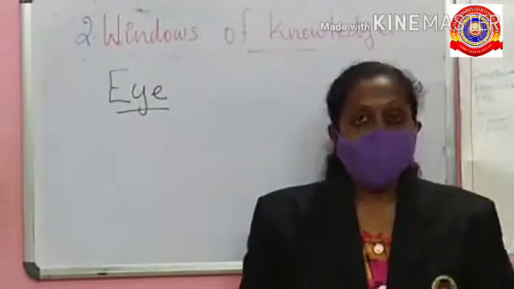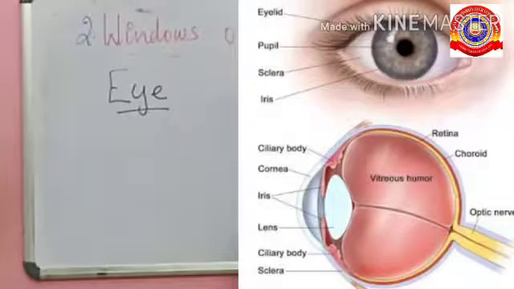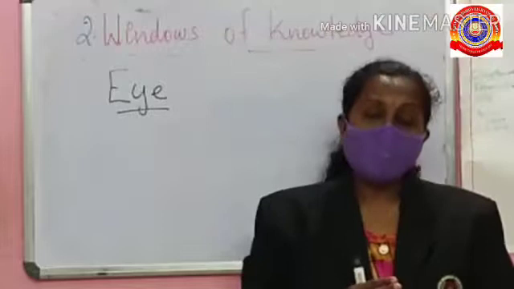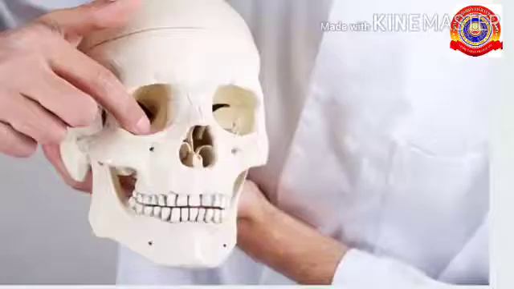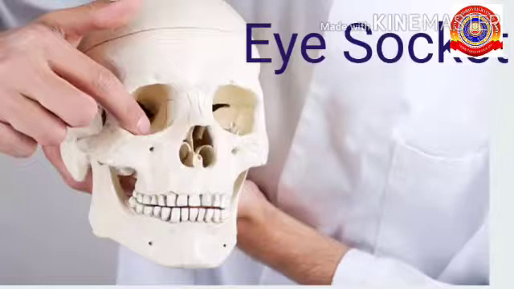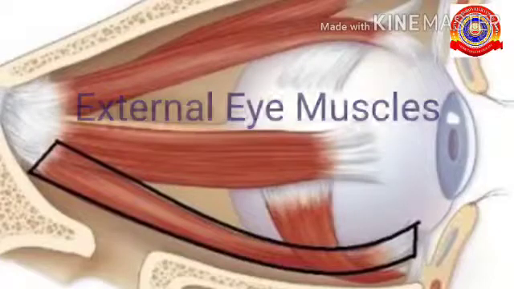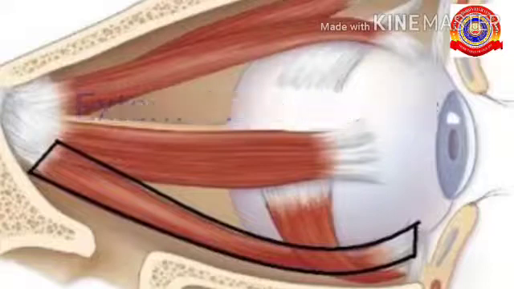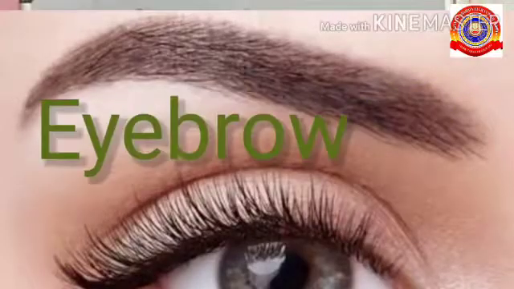Let's start with the eye. The eye is the major sense organ that helps the brain to evoke sensation. Now we can look at how eyes are protected. First one is the eye socket, which means the eyeballs are protected inside the skull. It is called depressions in the skull. Second one, external eye muscles. Here, eyeballs are fixed in the orbit with the help of the muscles. Third one, eyebrow. It protects the eye from dust and sweat.